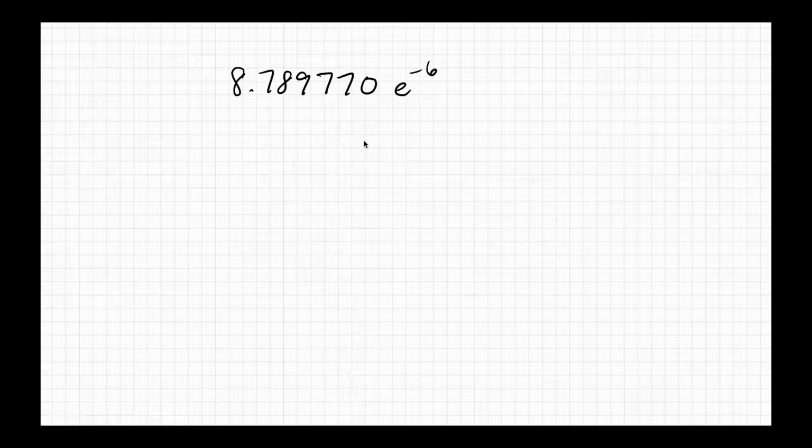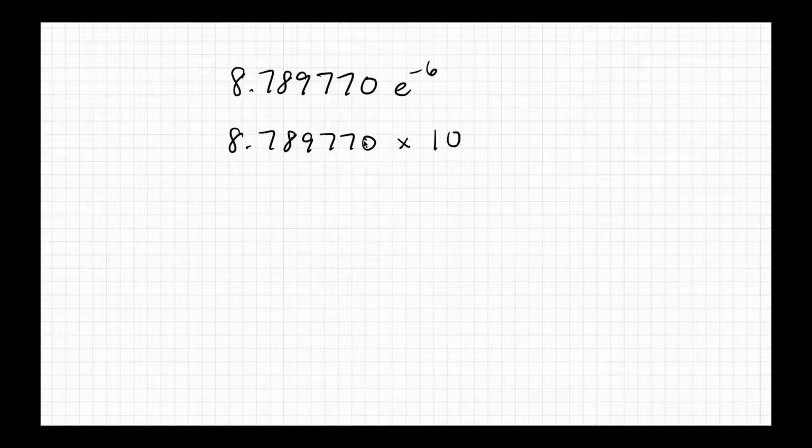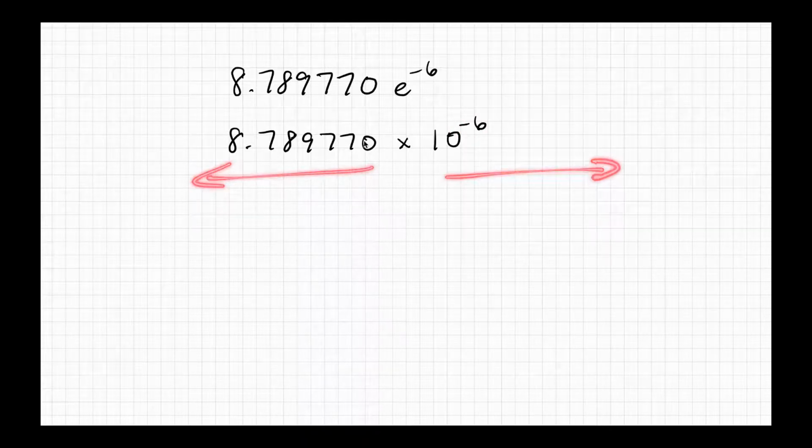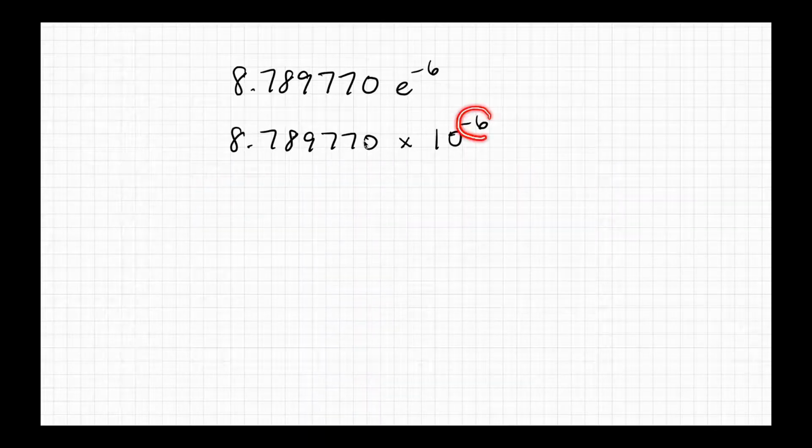Yeah. That's scientific notation. So what that means is this. What that means is 8.789770 times 10 to the negative 6. That's what that means. Now, if we have a negative power, that makes the number smaller. So negative, we go to the left. Positive, we go to the right. So what you're going to do is you're going to move the decimal that many times in the negative direction.